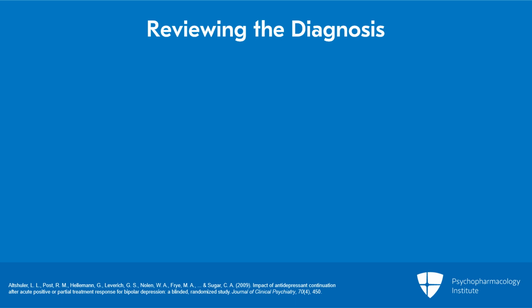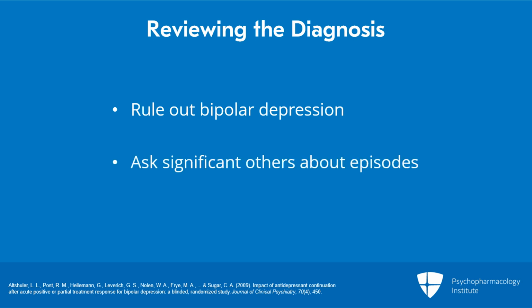First, review diagnosis again, as you should after every failed trial for anything. If you think it's unipolar depression, but it's bipolar, you could be wasting a lot of time or worse in treating this patient. So recheck your diagnosis after each failed trial. Significant others, by the way, may have better insight into the occurrence of discrete episodes of hypomania or mania that are occurring. So getting permission to and then checking with others who know the patient well may help understand why your treatments aren't working and lead you to a correct diagnosis.